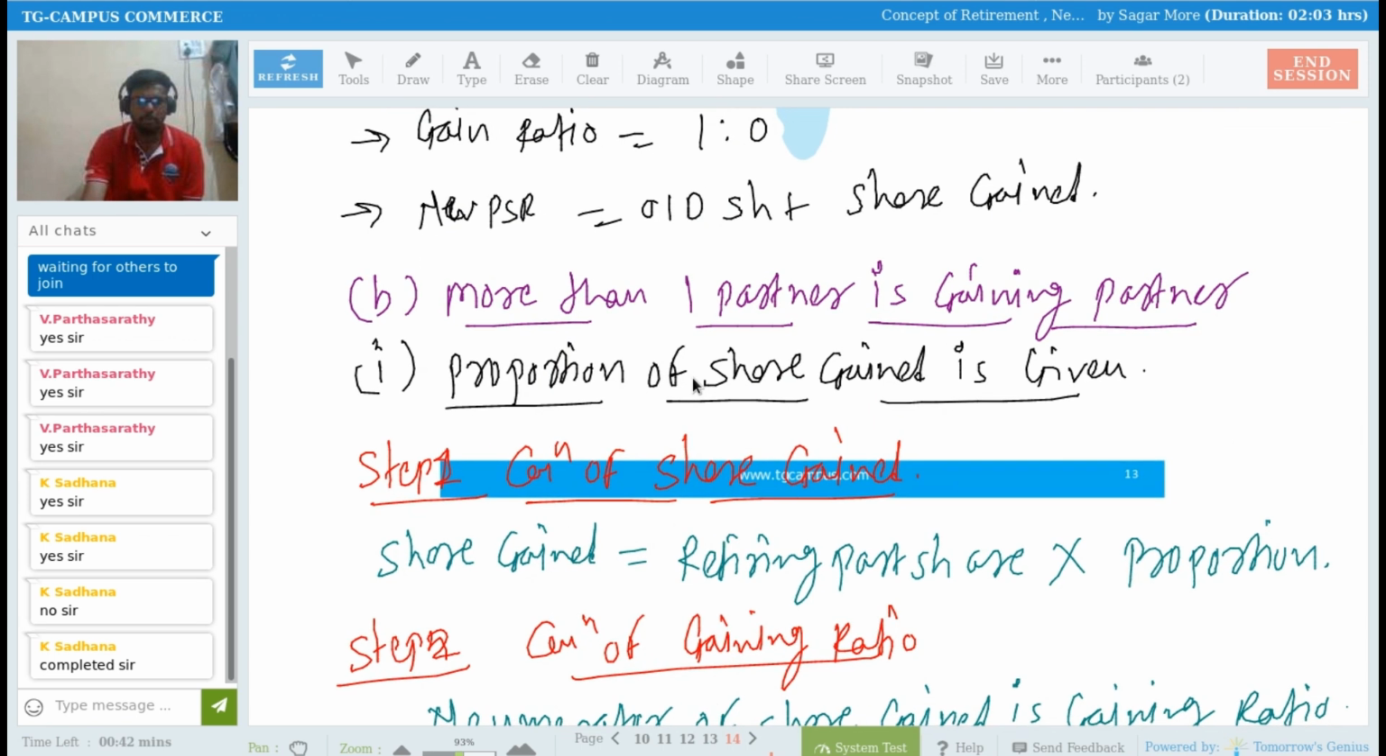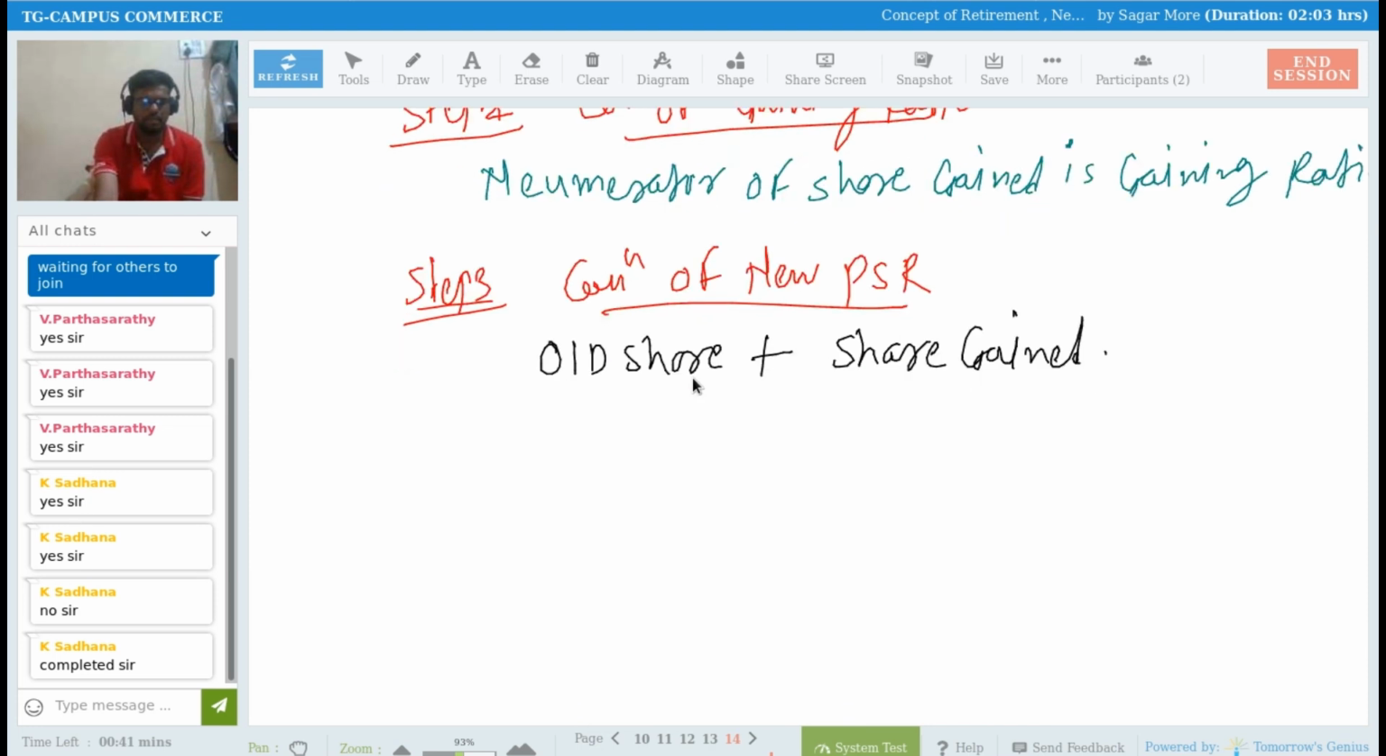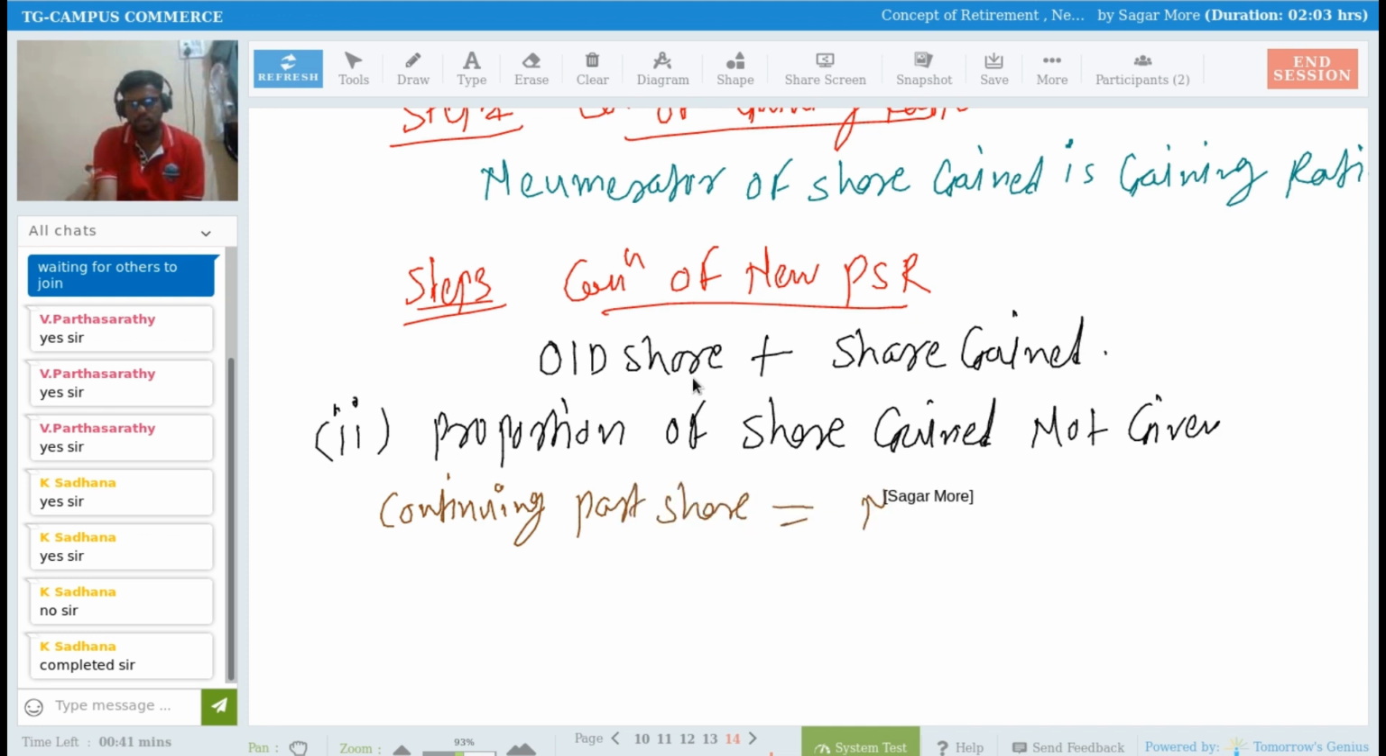After that, we just covered the case where the proportion of share gain is given. If the proportion of share gain is not given, then in that case, the continuing partners' share becomes their new profit sharing ratio as well as their gaining ratio. Understood?